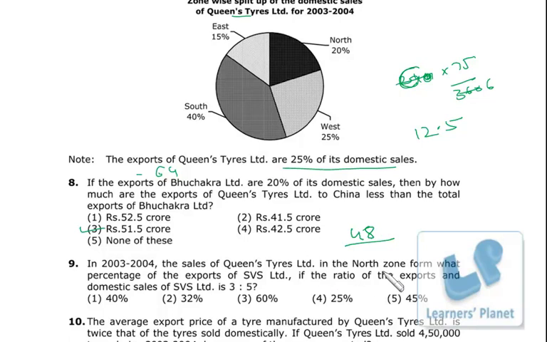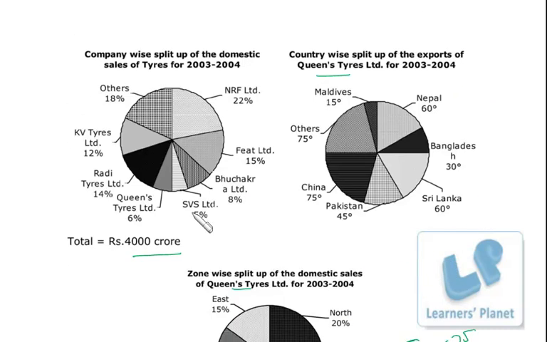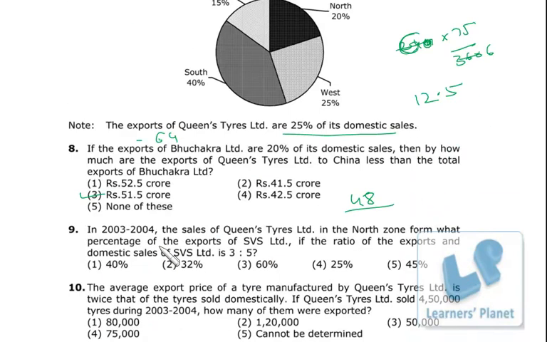And it forms what percentage of export of SVS Limited? SVS Limited is 5% of 4,000 crore, so it is 20 crore. SVS domestic is 20 crore, and its ratio of export and domestic is 3:5. So 5 is 20, that means 3 is 12, right?